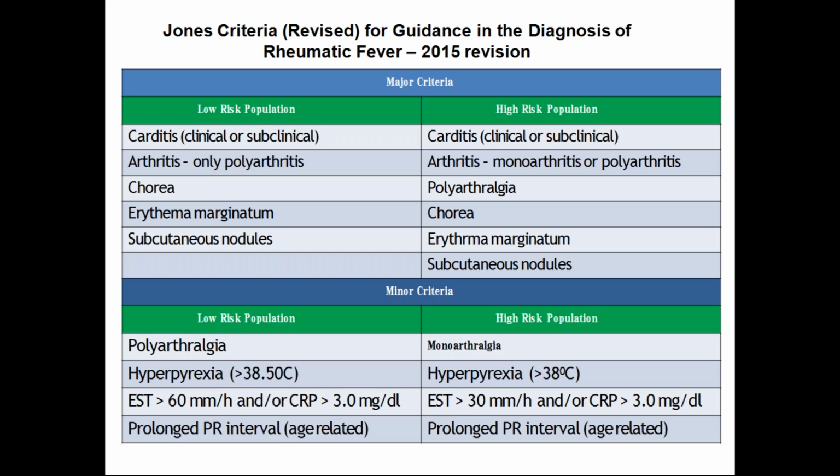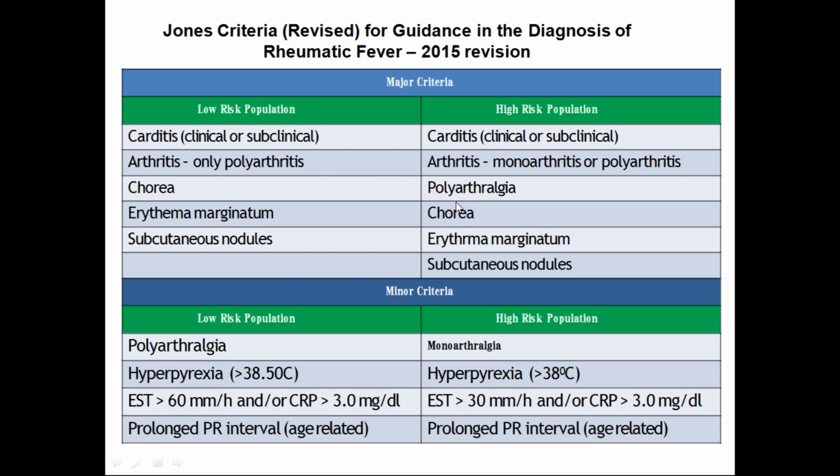So you have to know the criteria for a low risk population. In a low risk population, we consider only polyarthritis as a major criterion, along with carditis, chorea, erythema marginatum, and subcutaneous nodules. We'll be discussing in detail in the further part of your class. And minor criteria in a low risk population include polyarthralgia, hyperpyrexia of more than 38.5 degrees centigrade, ESR of more than 60 mm per hour or CRP of more than 3 mg per deciliter, and prolonged PR interval.